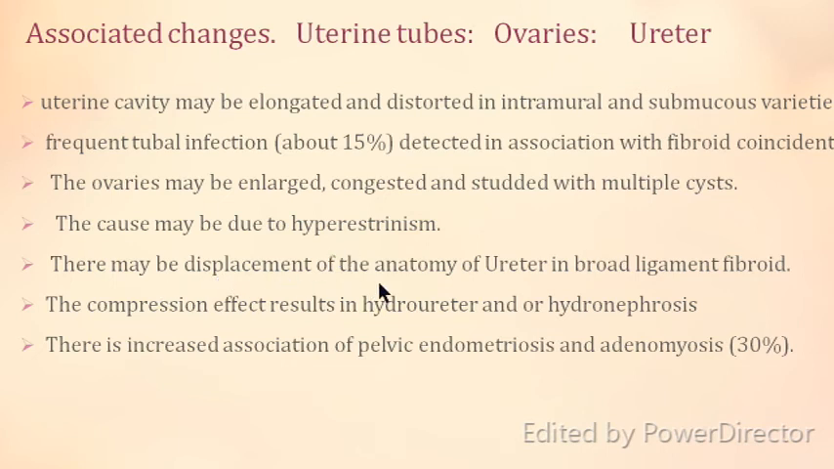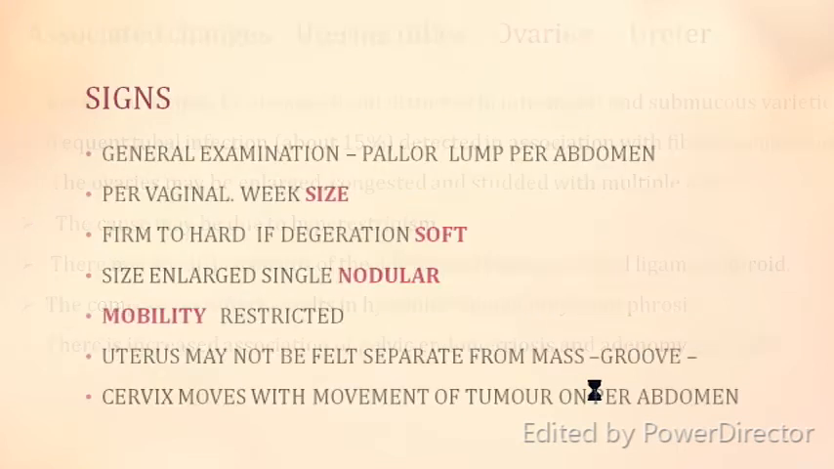There may be displacement of the ureter because of a broad ligament fibroid, and compression effects may cause hydroureter and hydronephrosis. Back pressure changes may be there. There may be increased association of pelvic endometriosis and adenomyosis in these cases.